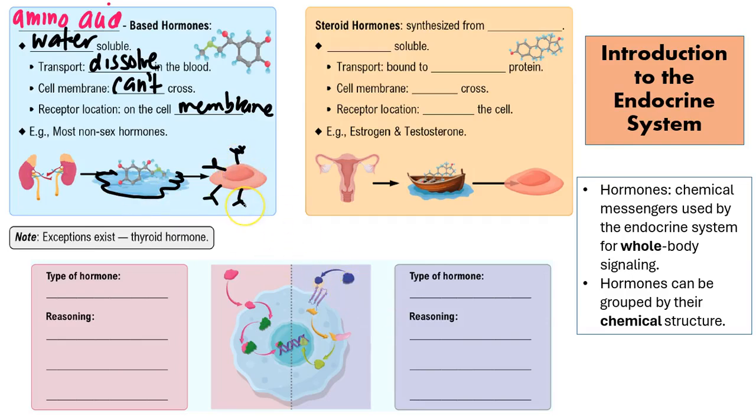Okay? Now, most of the non-sex hormones are going to be water-soluble amino acid-based hormones. Yes, there are exceptions. One exception is the thyroid hormone. The thyroid hormone is going to be based on helping with metabolism. And guess what? It's an amino acid-based hormone, but it's actually hydrophobic. So it behaves very differently to what we see in here.